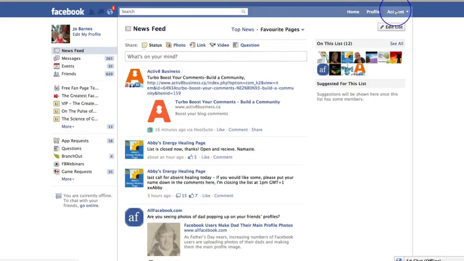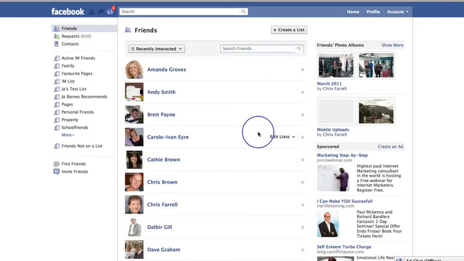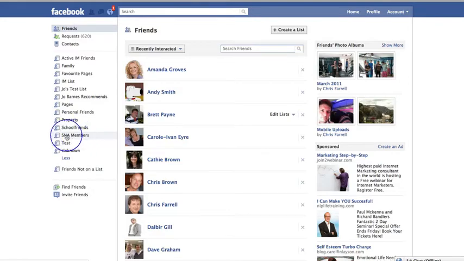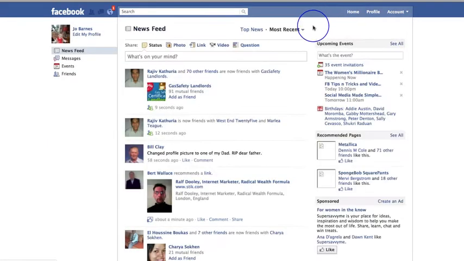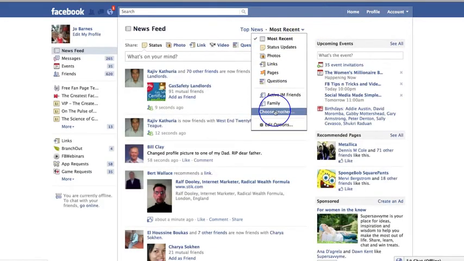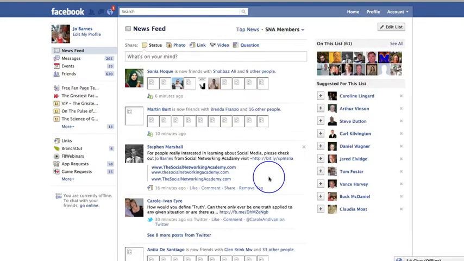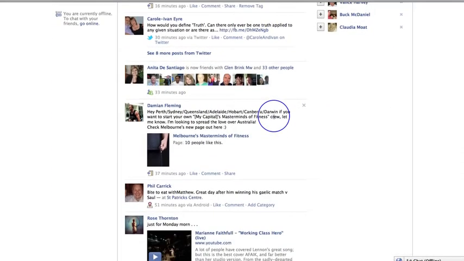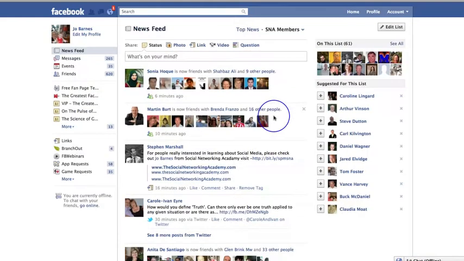So for instance, I've got a list underneath my friends called SNA members. Here's my SNA members. These are all the members of the SNA. So if I wanted to, I could go to home, click on most recent, go down here and only see all of the posts from SNA members, because I just want to see what my members are up to. It's a great little feature.